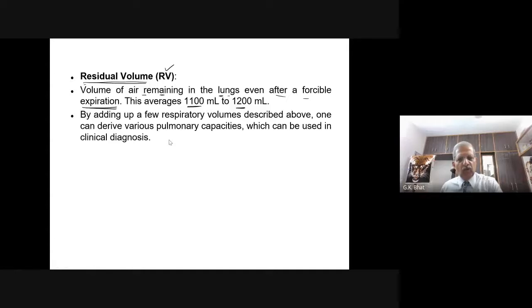This is very much required for the clinical diagnosis of problems of the respiratory system in patients.